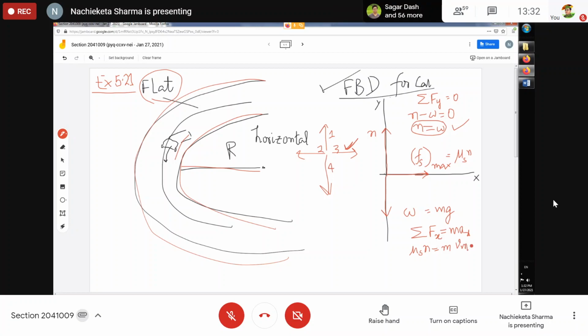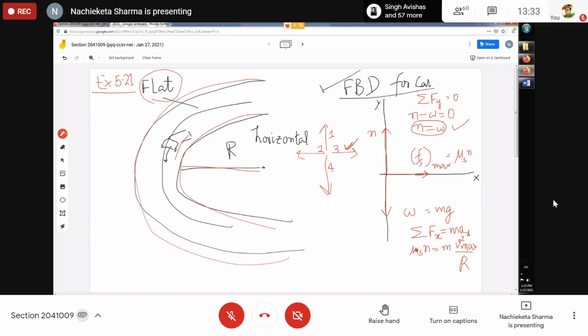Why am I putting v max? Because that is the highest velocity that can be achieved safely, so that m v square by r becomes mu s N. If your velocity exceeds v max, then m v max square by r on the right hand side will be greater than mu s N, and the body will be unable to provide that much centripetal force for that much speed.